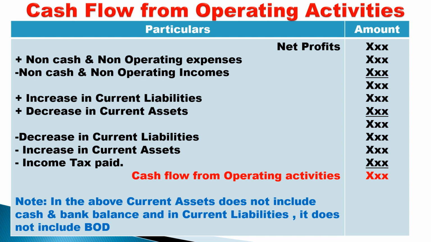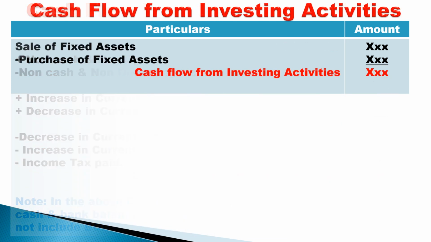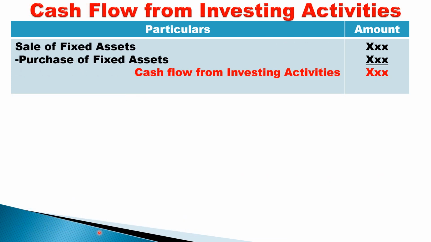Now let us go for the second format, cash flow from investing activities. Students, investing activity involves only two: sale of fixed asset less purchase of fixed asset. When you sell, you receive cash. When you purchase, you make payments. So sale of fixed asset less purchase of fixed asset, the resulting answer will be cash flow from investing activities.